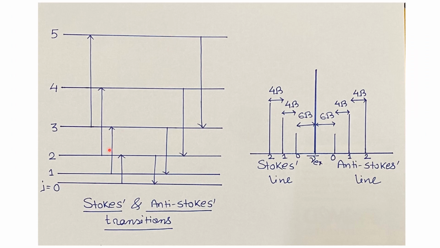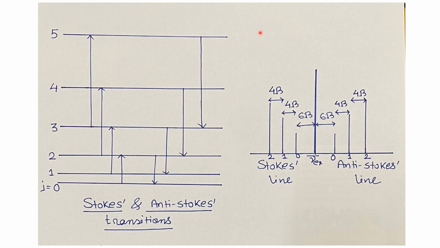So this left schematic represents the possible allowed transitions involved in the Stokes and anti-Stokes lines. Here we can see the transitions are allowed by the selection rule delta J equals 2. So for the Stokes line, we'll have the transitions either from J equals 0 to 2, or 1 to 3, or 2 to 4 and so on. And for the anti-Stokes line, we will have the transitions either from 5 to 3, or 4 to 2 and so on.